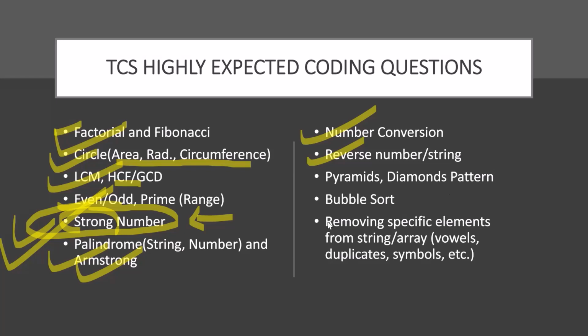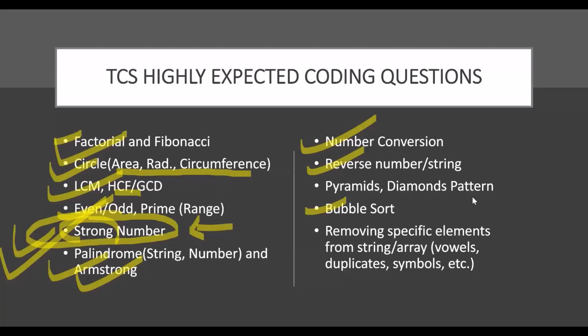Now when I write bubble sort here, it does not mean that they will ask you to write code for bubble sort only. I've written bubble sort here because the questions are like: print the largest two elements from an array, or the second largest element from an array, or the top three elements from an array. Then we can use bubble sort.